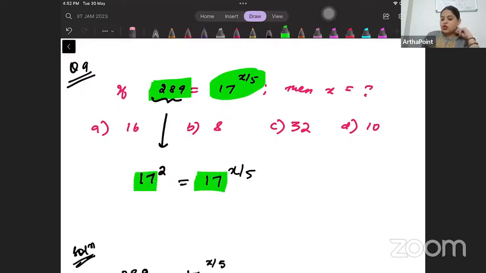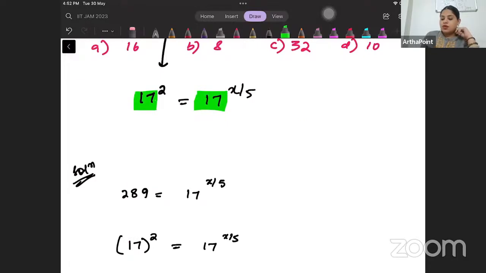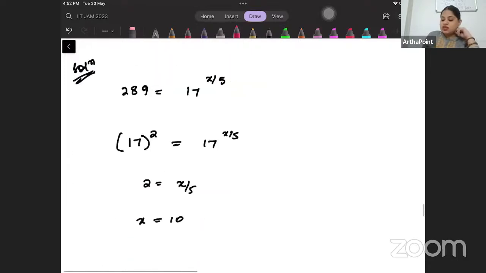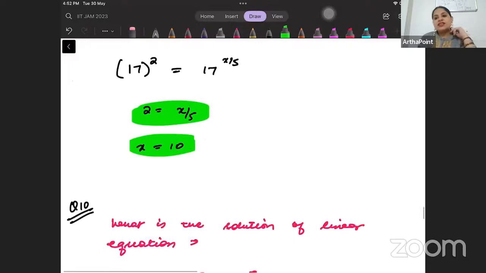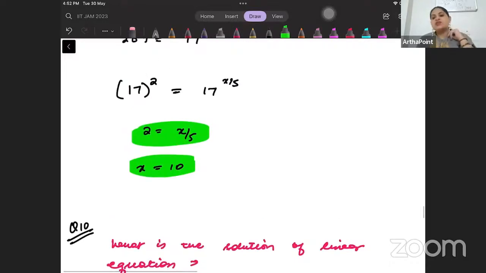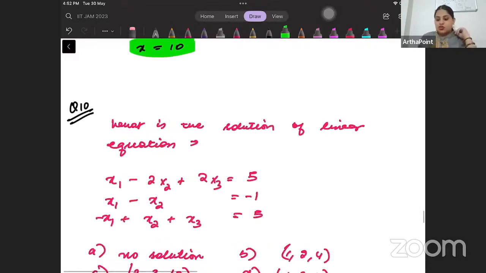So you will get 2 is equal to x by 5. So when 2 is equal to x by 5, x will be 10. That's the answer to this question. X will be 10. Okay, come to the next question.